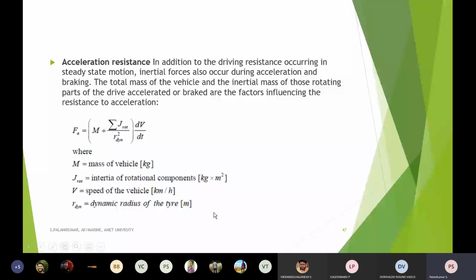So definitely, based on the traffic and the road condition, which may be dynamic in nature, sometimes it has to come to highway, roadway, cities, and so very often we have to go for acceleration. Very often we are going for braking. So this force is playing a very vital role against the tractive force, so we have to take it into consideration.